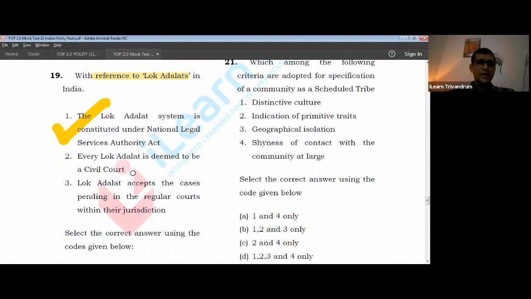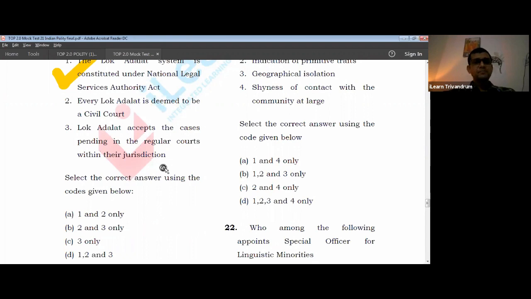You don't have to go into detail about it, but anything in the news, please try to follow about a Lok Adalat. Every Lok Adalat is deemed to be a civil court. Now, what is the purpose of Lok Adalat? To give faster justice. To give faster justice, you need to act like a court itself. Otherwise it cannot be considered as delivering justice. So here 2 is also right.